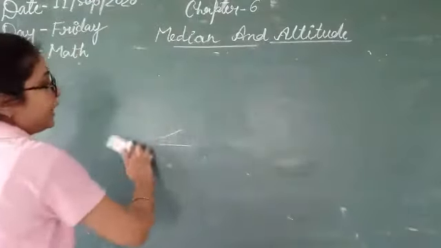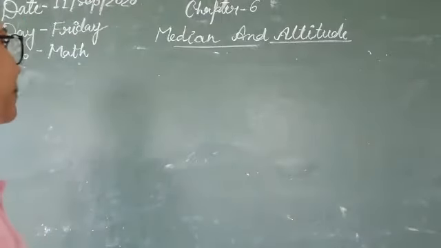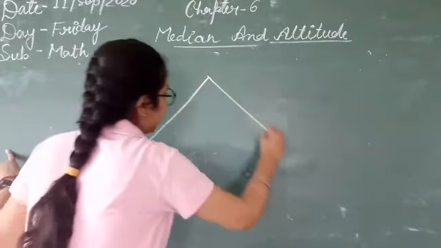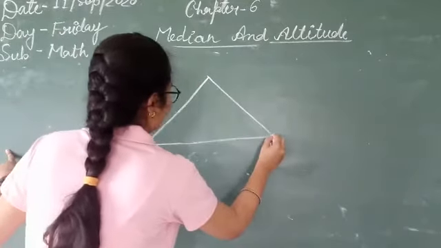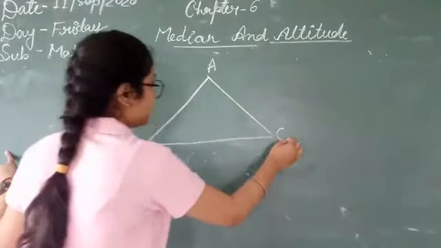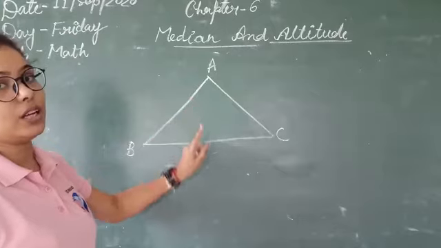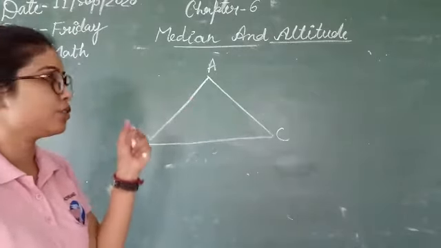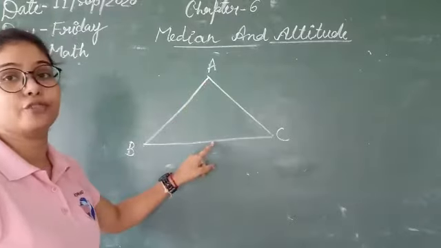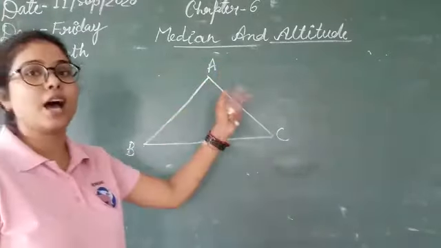Or height, we can say. Altitude is also known as the height. So what is altitude? Suppose this is the triangle ABC again. Join the vertex with the opposite side, but here it is something different. You don't have to join it with the midpoint. I said the altitude means the height.